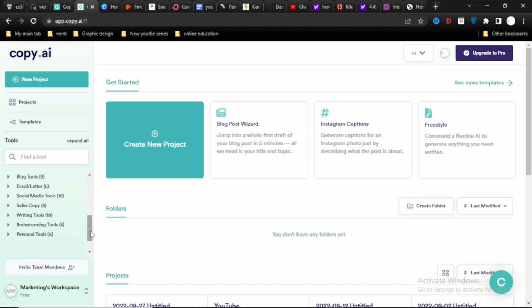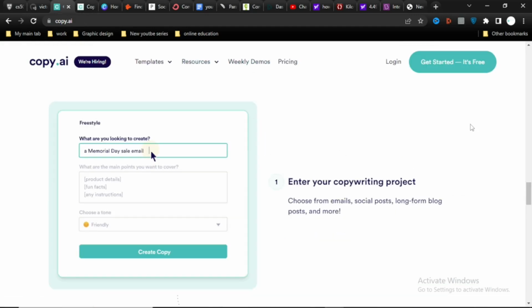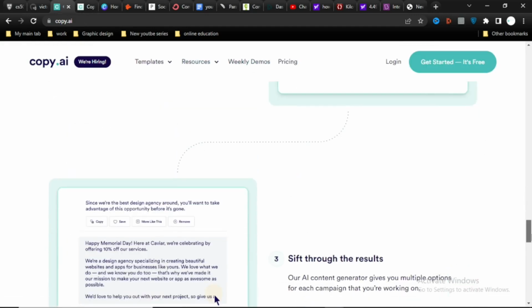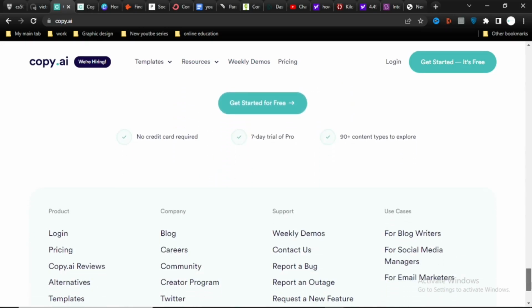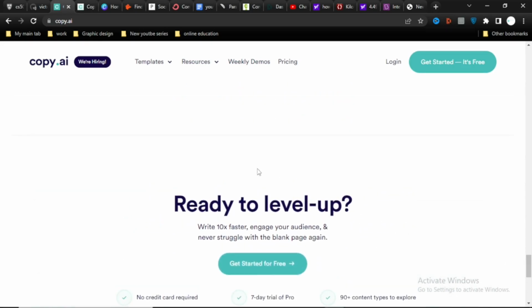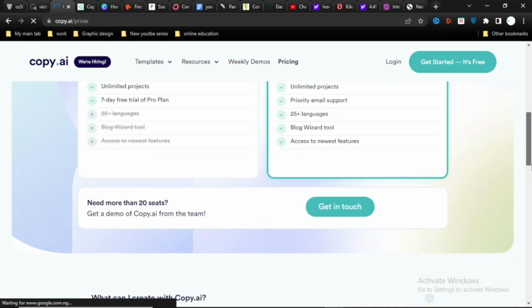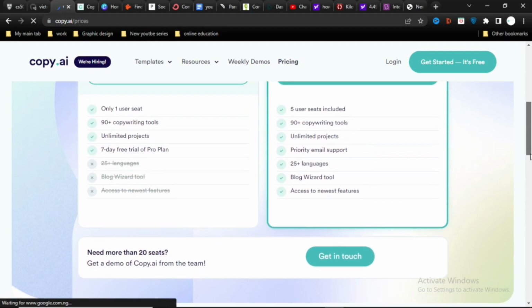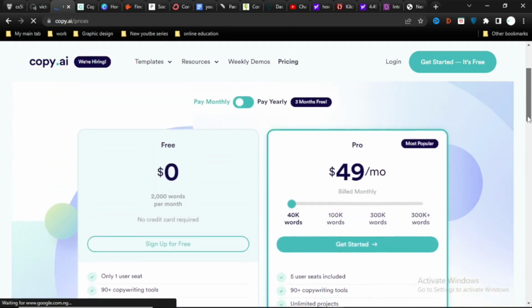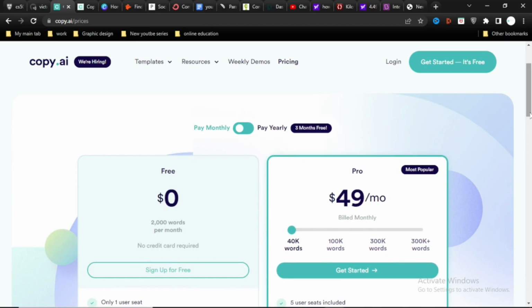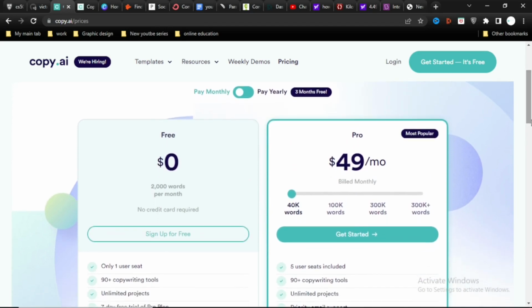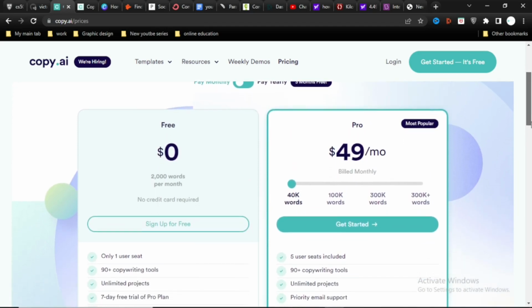But the fact that Copy.ai works with many other languages, including Chinese, Spanish, French, Japanese, Portuguese, and more, is one of my favorite features about this tool. As a result, you're able to produce AI content no matter where you reside or what language you speak. For novices who only want to test out this program, they have a free plan that is really ideal for you, and you don't need to submit your credit card information as you would with other tools.